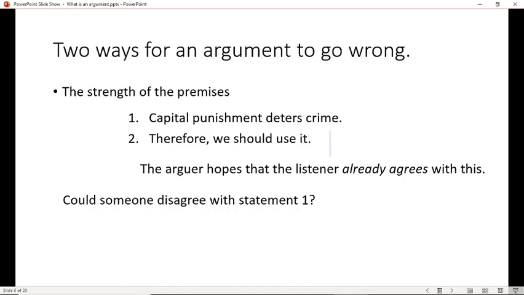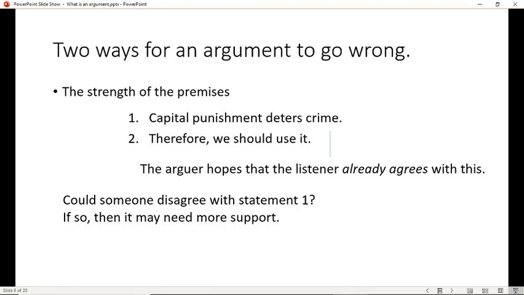Does it go wrong in any way? One way it could go wrong is if somebody could disagree with premise one. So the question you have to ask yourself is, is it possible that somebody could disagree with one? Could they think capital punishment doesn't deter crime? Notice that if they thought that, this argument wouldn't work for them at all. You'd say, well, first of all, it deters crime, and they would say, no, it doesn't, and you'd be stuck. There would be nowhere to go from there. So if it's true that somebody could disagree with it, as in this case is certainly the case, then we need to do something to strengthen the argument if we can.